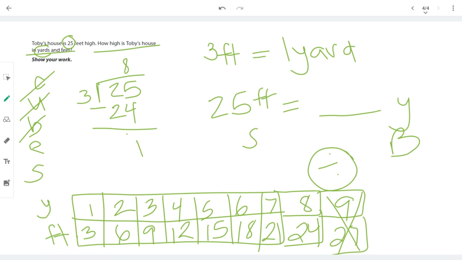So our answer is 8 yards and 1 foot. And it's really important that when you have the remainder, you put the correct unit next to it. Whatever's left over was feet. 8 yards and 1 foot. His house is 8 yards and 1 foot tall.